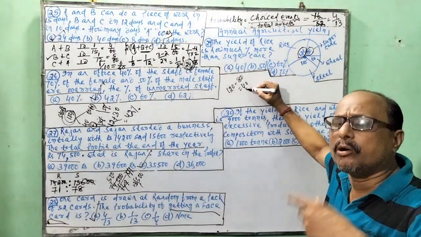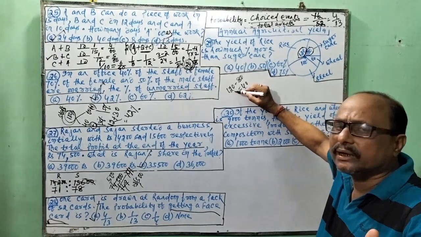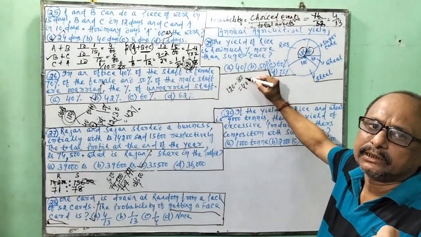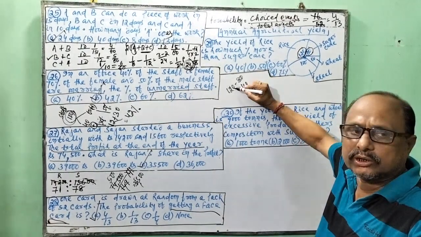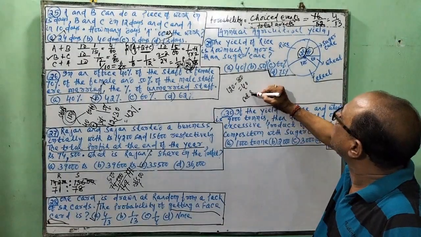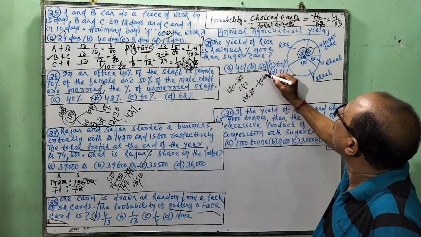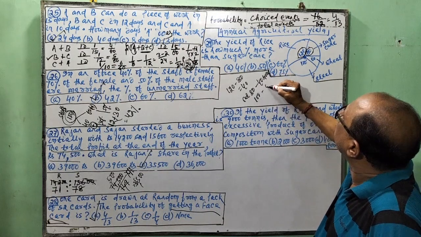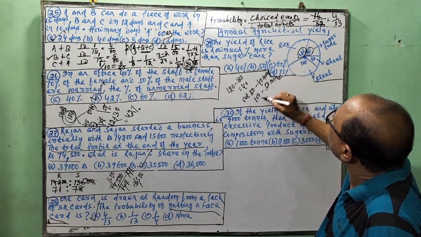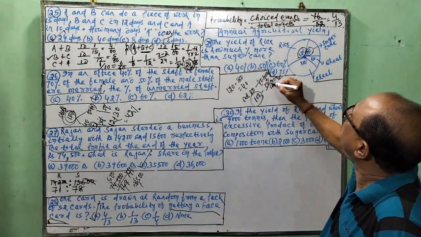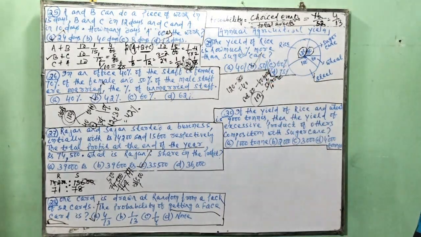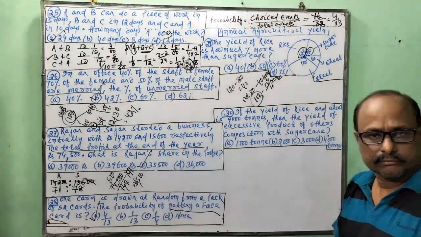40 greater from whom? Out of 120 or out of 80? Obviously out of 80. Rice is 40 more, so out of 80, 40 more. So out of 100, 50 more. So out of 100 means it is 50%. So here is the answer. Next, the last one.